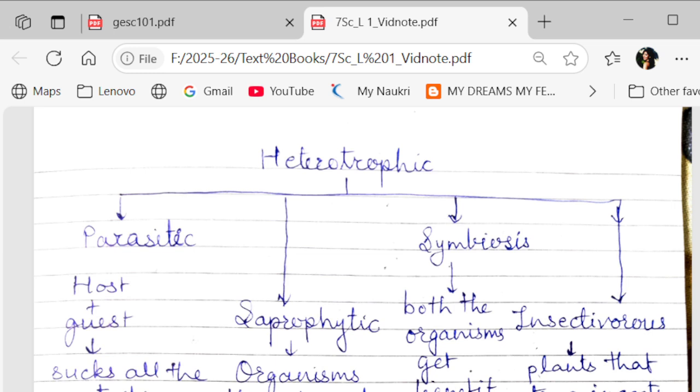For example, lichen. In lichen there is an alga and there is a fungus. Now you know that alga has chlorophyll, but the fungus does not have chlorophyll. So the fungus cannot make food, but alga can. So the alga makes food and gives it to the fungus, and the fungus is giving the house to the alga to live. So they are living together and both are benefited from this. And it is known as lichen.